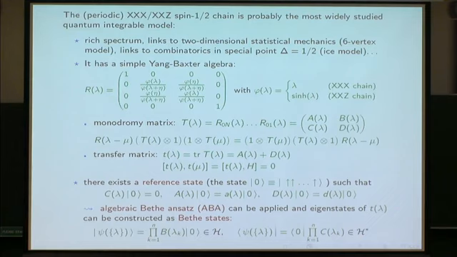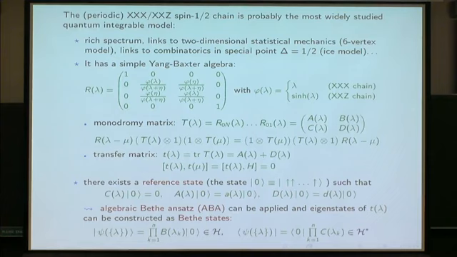In the case of the spin chain, there is some obvious reference state, which is a state with all spins up. By reference state, I mean a state which is an eigenstate of operator A and operator D separately, and which is annihilated by the action of the operator C here.